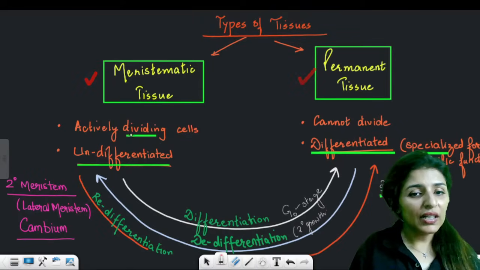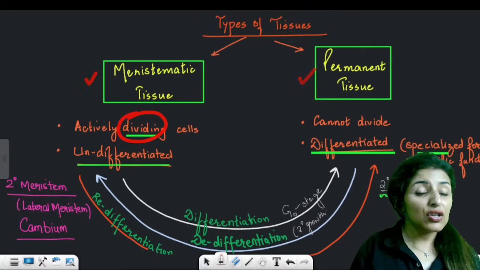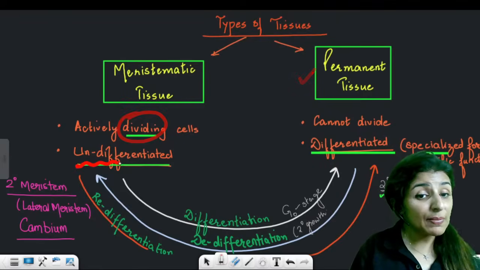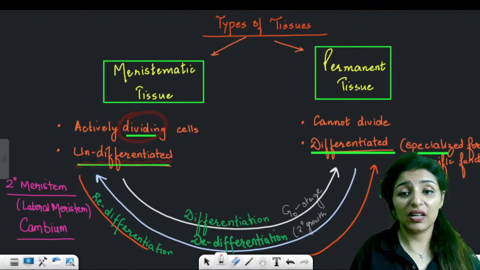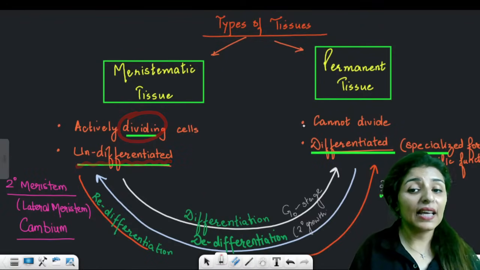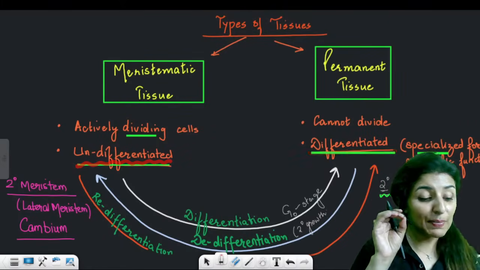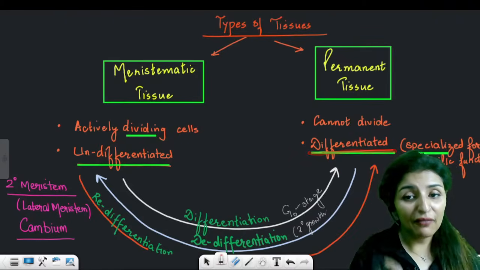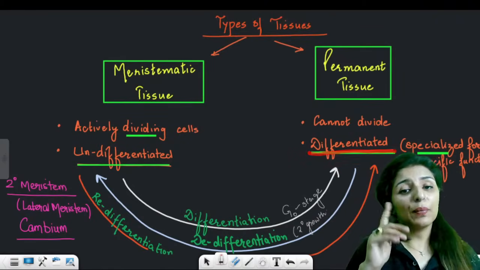Meristem, we already know, these are the dividing cells. Since the cells are dividing, they are not specialized, they are undifferentiated, right? While the permanent cells cannot divide and they are mature, they are differentiated, they are specialized to perform special function. Is this clear? Now, please see.